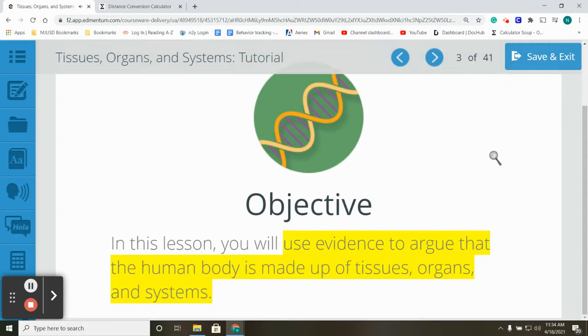In this lesson, you will use evidence to argue that the human body is made up of tissues, organs, and systems.